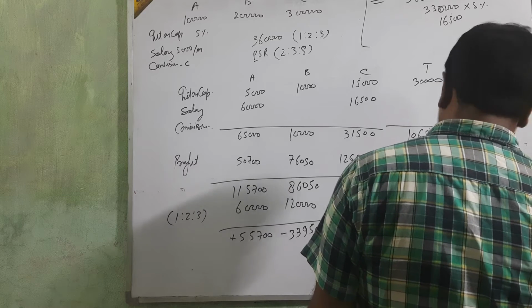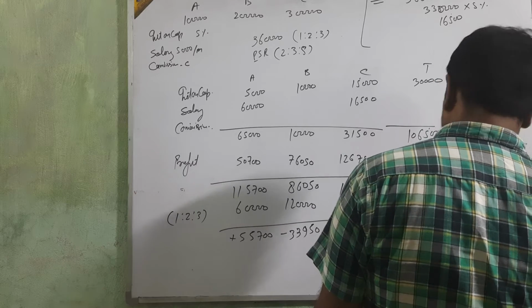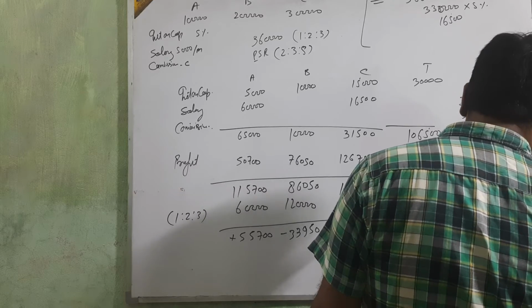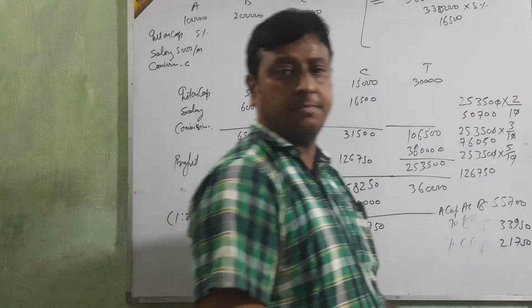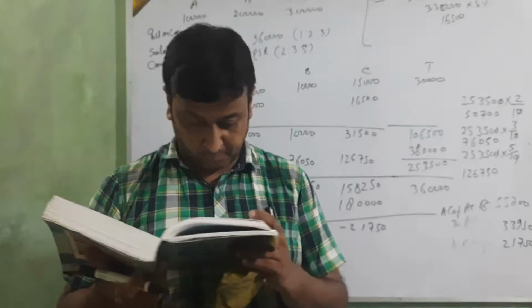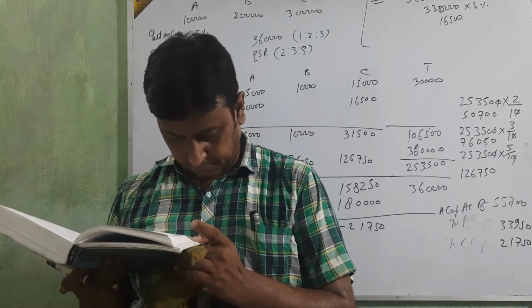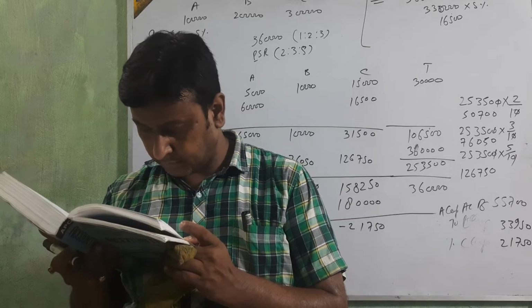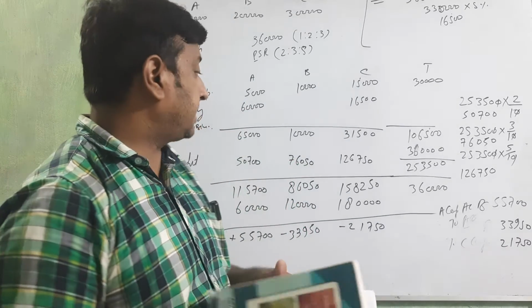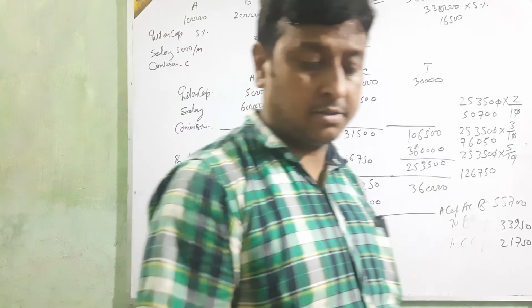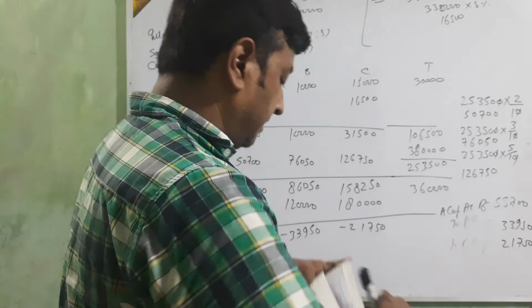Okay, 55,700, 33,950, 21,750. Okay beta? Clear? It's clear, beta?